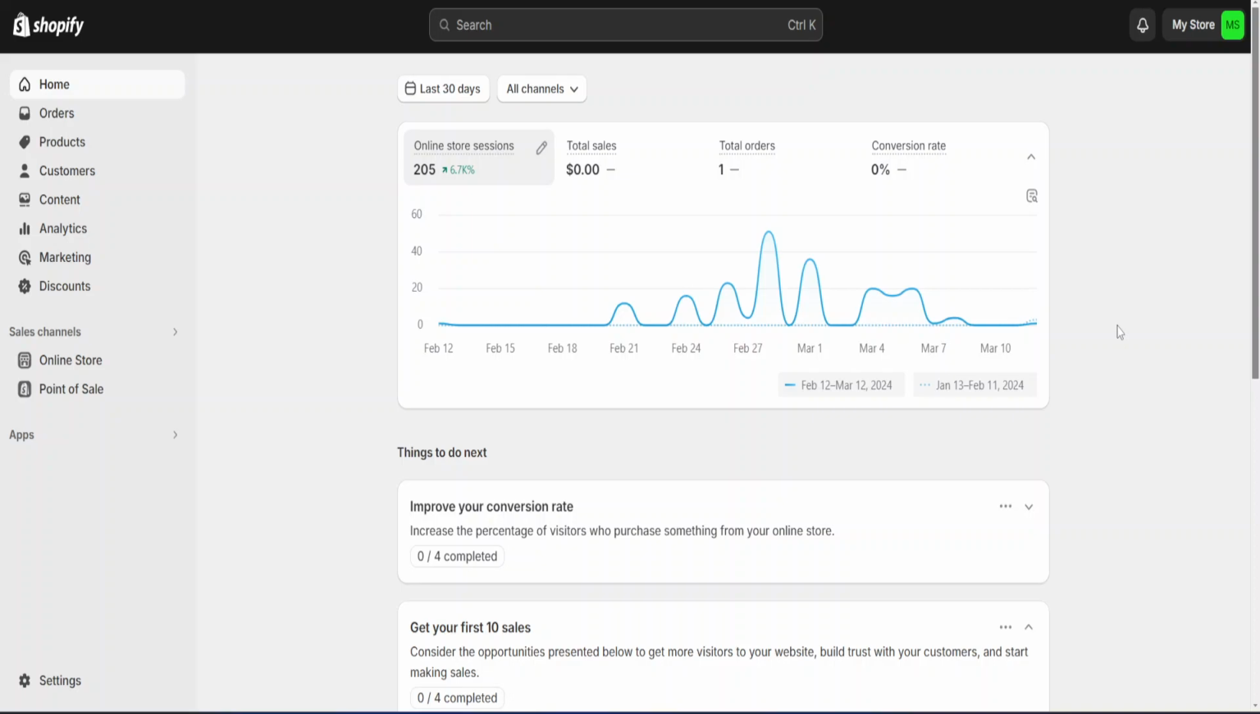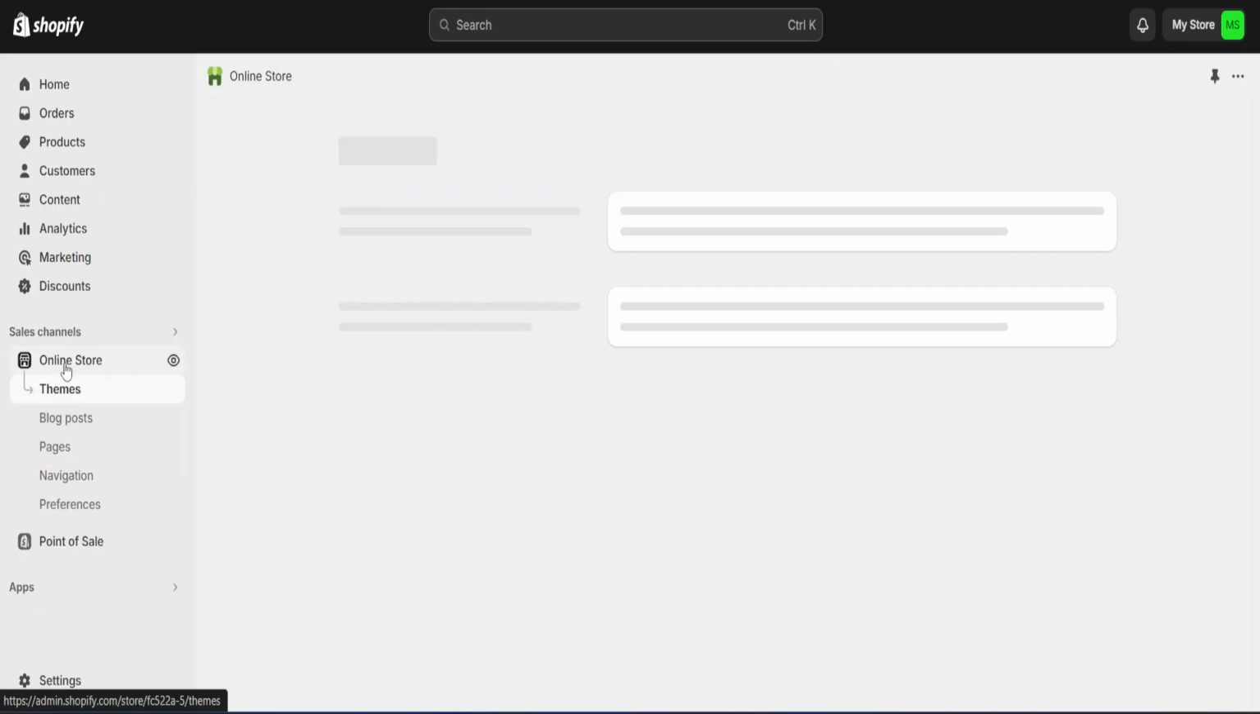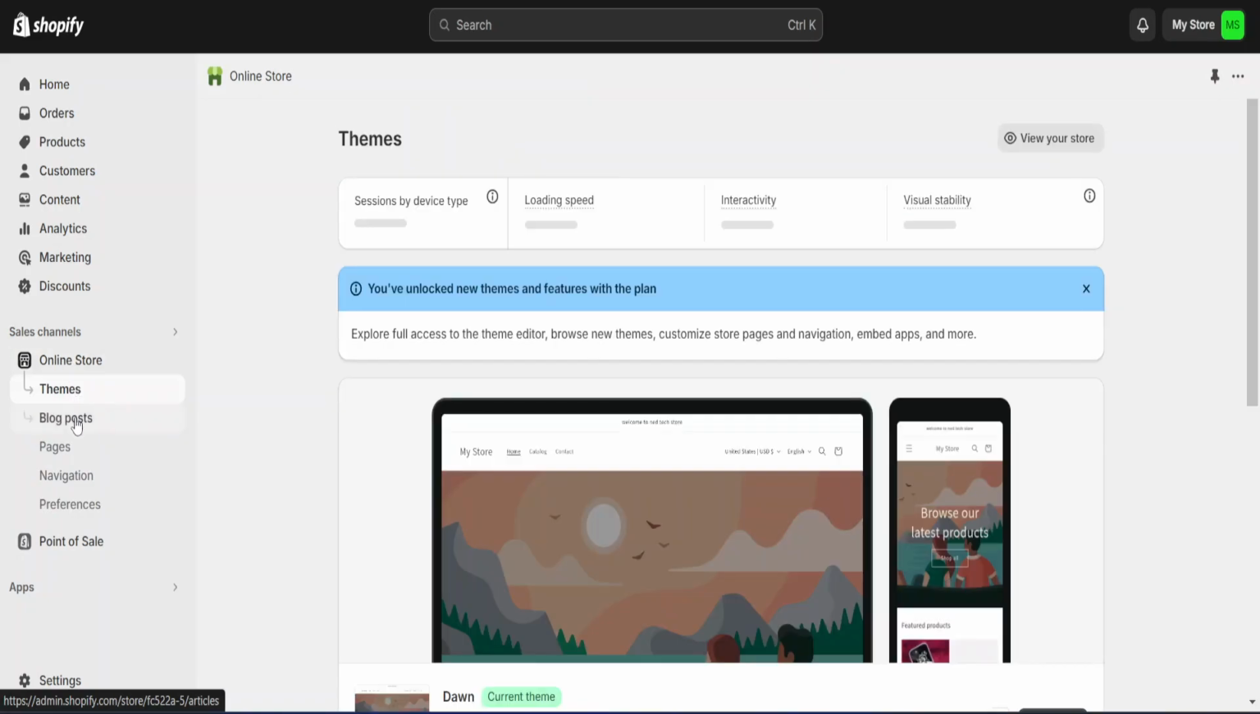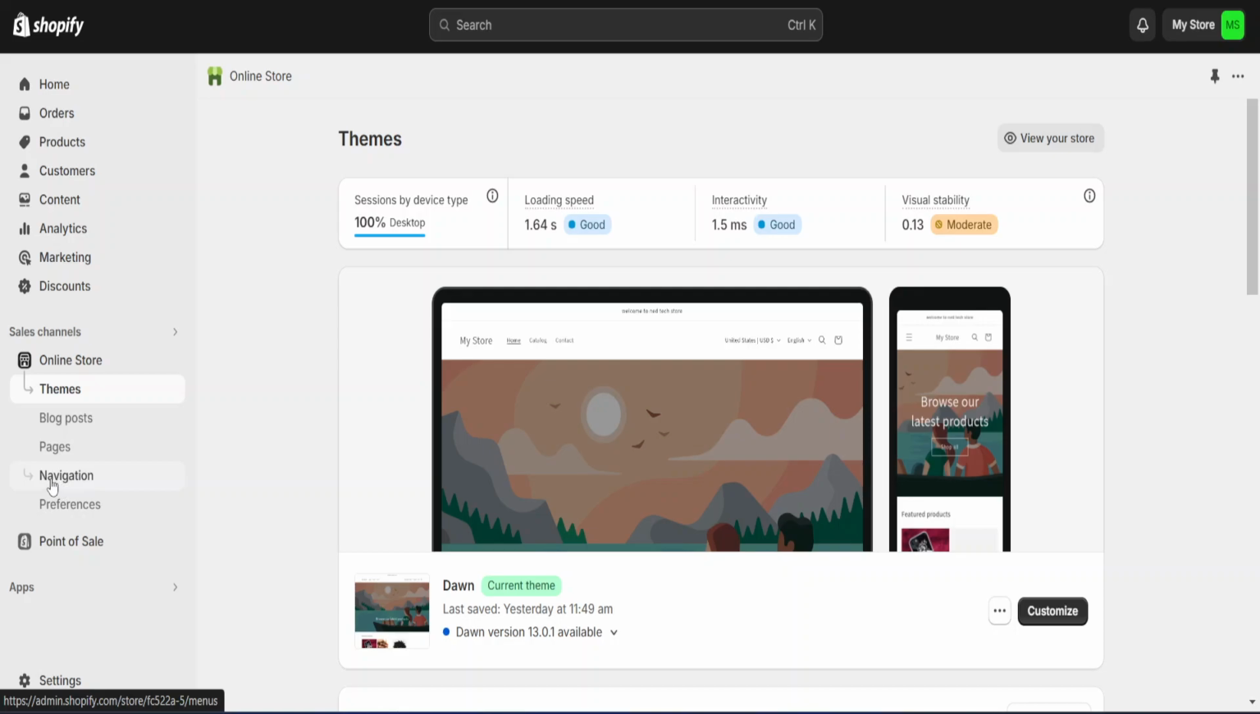How to create a URL redirect in Shopify in 2024. To show you this, I've opened my startup page here, and I'm just going to go to the left-hand side to sales channels, and I'm going to click on online store. After I do this, a drop-down will appear, and I follow it until I see navigation.